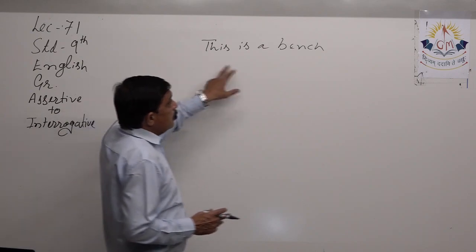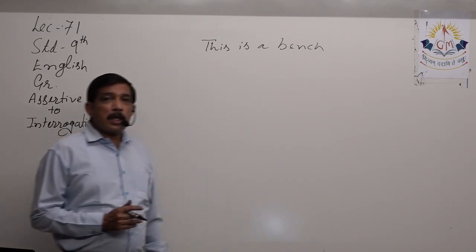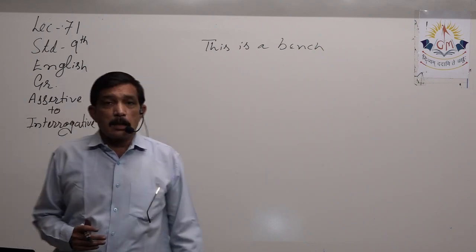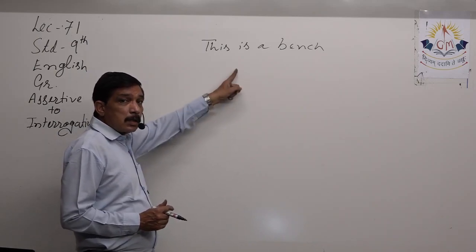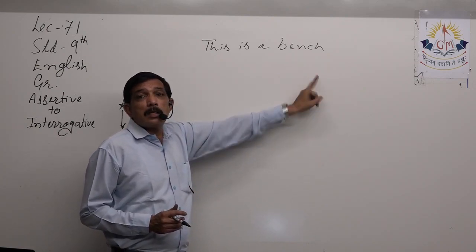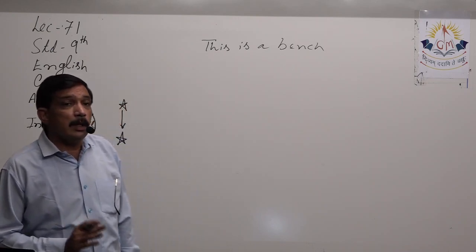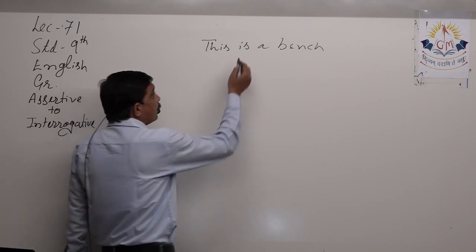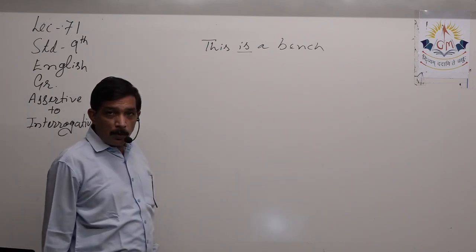So this is a bench. You do not have to make a question of it which has the answer. When you turn that question again into assertive, you should be getting back this same statement, the same declaration. So as we said, if a helping verb is given, then we have to use the same helping verb.